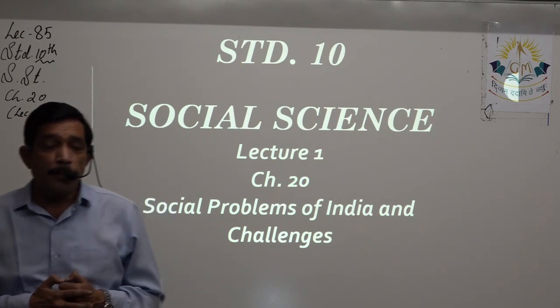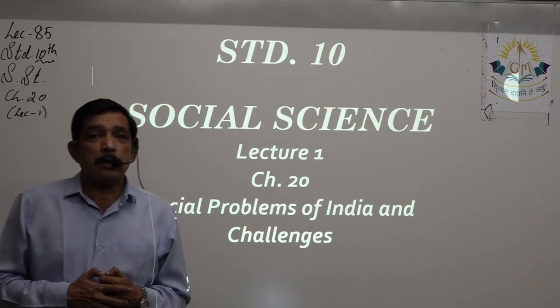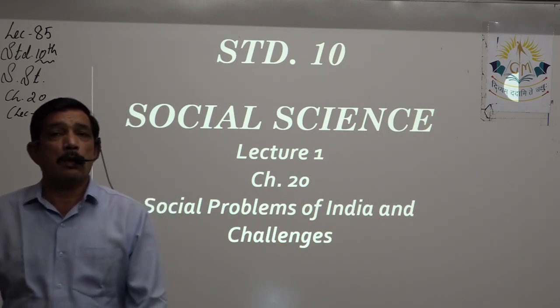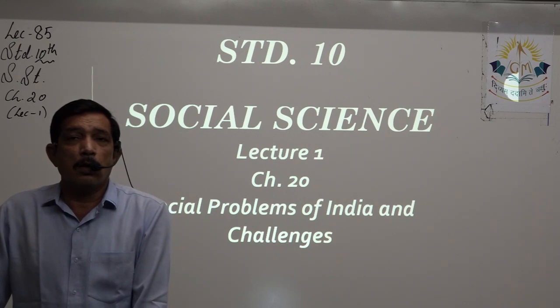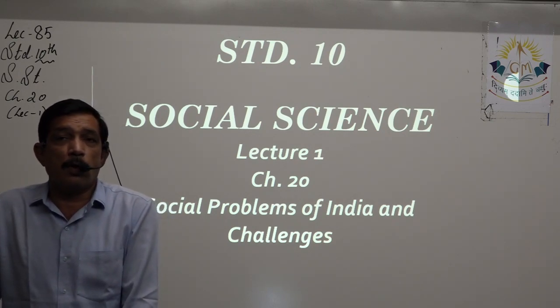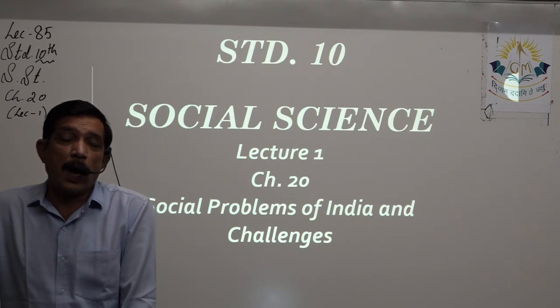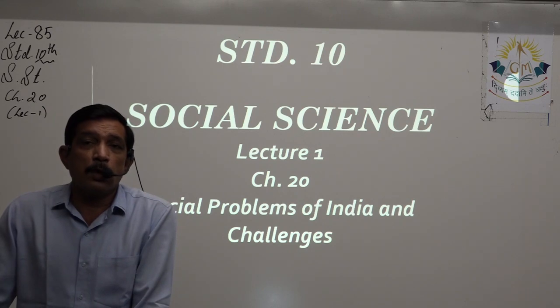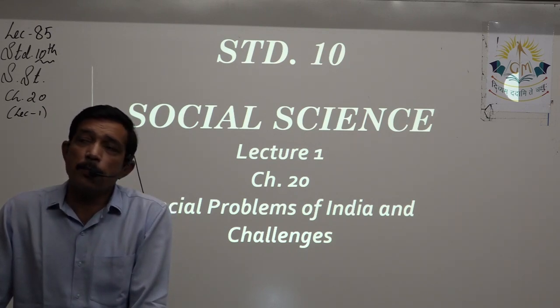Now, India has quite a good heritage starting from Indus Valley civilization, and before that we have learned in the 7 chapters of history part of the syllabus.